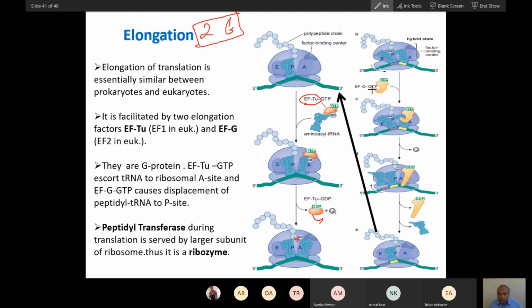This is actually like this, and then this should be like this. Okay, this should be like this. The arrow is wrong.